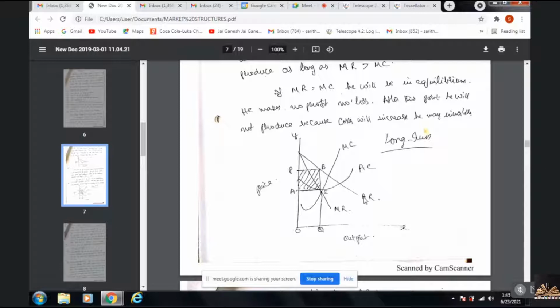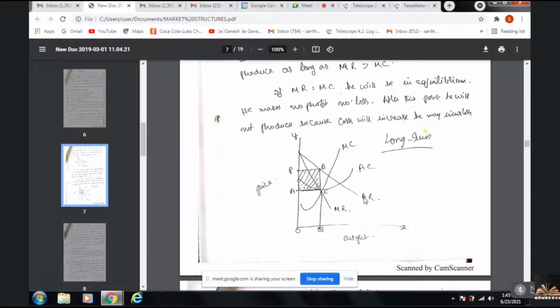This is price and output determination. At OQ quantity, the firm would be at equilibrium. At the equilibrium point, the firm would be enjoying supernormal profits as AC is less than AR. The difference between AR and AC is the supernormal profits. OP is the price, OA is the cost, so cost is less than the price. The difference is denoted by PAEB, the area known as supernormal profits. And a monopolist enjoys supernormal profits in the long run.